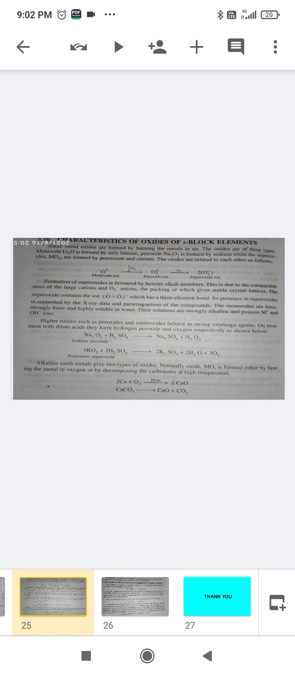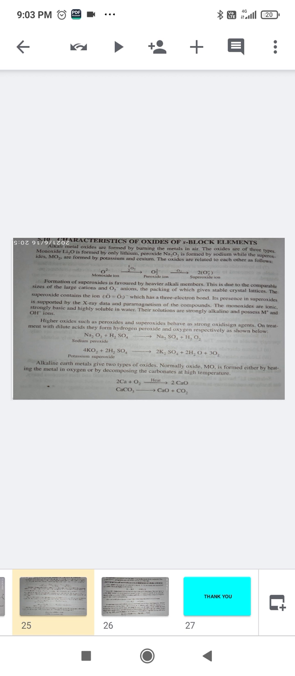So this you can see from the reactions given below. Sodium peroxide, when it reacts with sulfuric acid, forms sodium sulfate and hydrogen peroxide. Potassium superoxide, when treated with sulfuric acid, forms potassium sulfate, water, and it liberates oxygen. So peroxide forms hydrogen peroxide, superoxide forms oxygen. Alkaline earth metals also give two types of oxides.